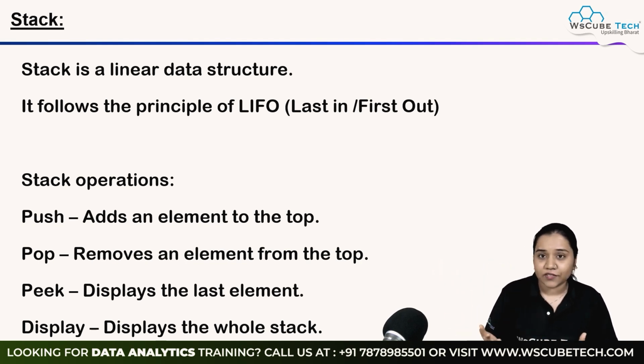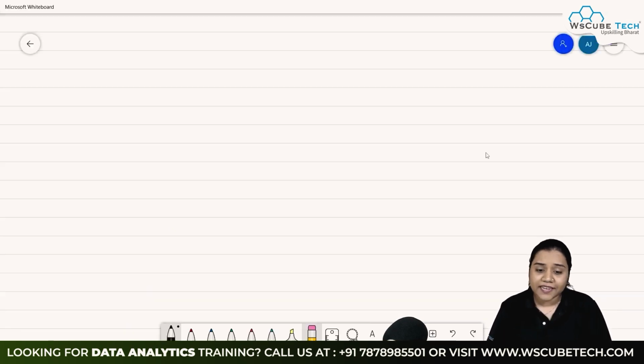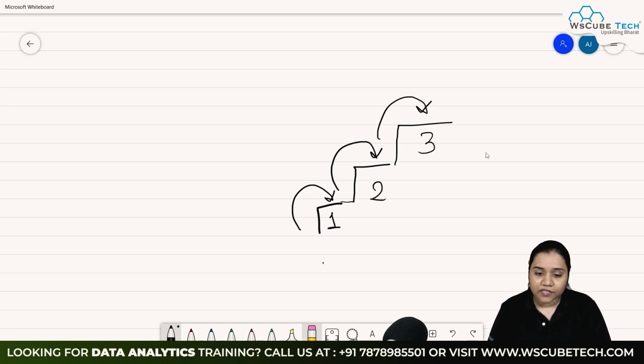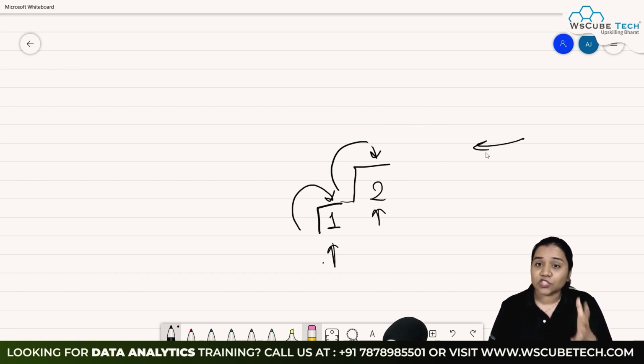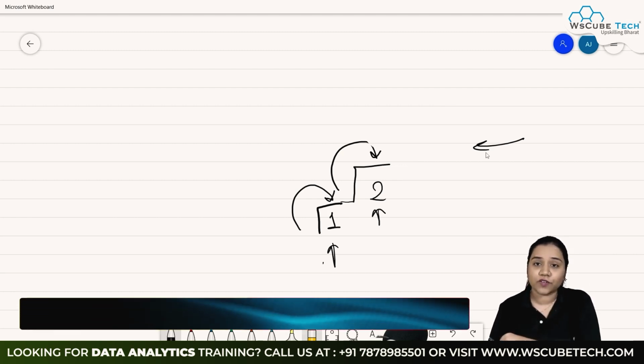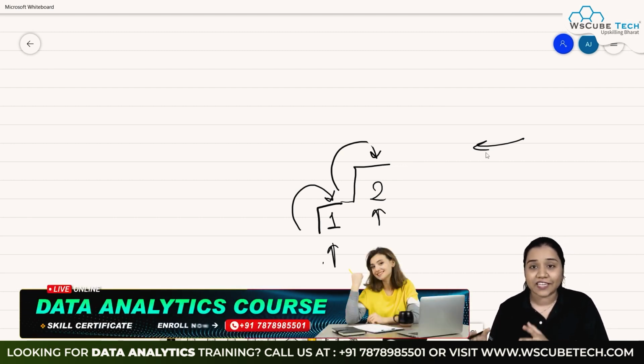Okay, let's understand with the help of an example. I'm taking an example over here that there is this one stair, stair number 1. A person built this stair and went on it. After this, the same person built another stair and went on it. Now we can see over here, this one is our first stair, this one is our second stair, this is our third stair. So the last stair that was built was the third one, right? And if I want to remove something from here, then this one will be removed first. That means the last one which was built will be removed first over here. That is the concept of last in, first out.